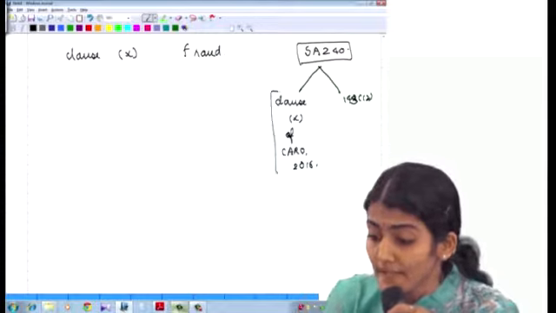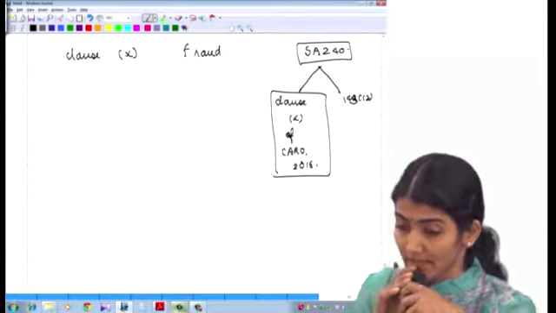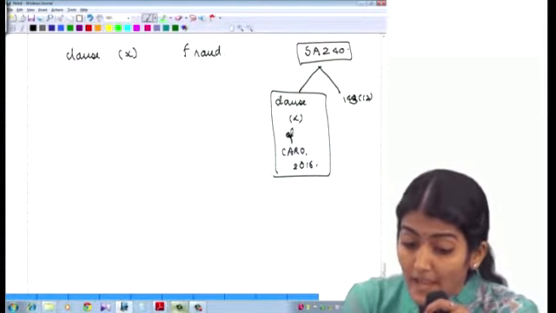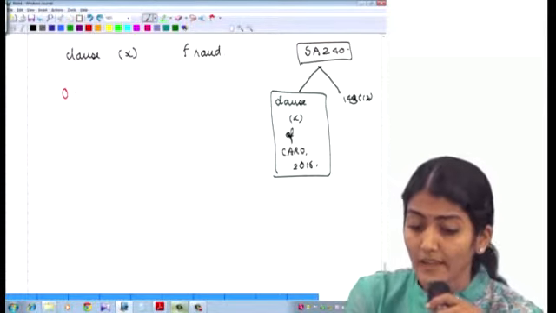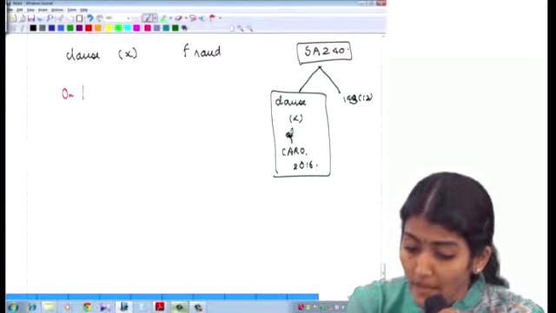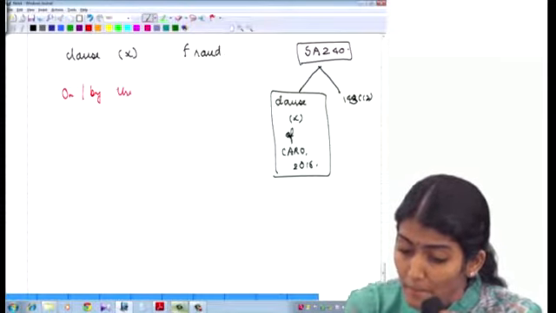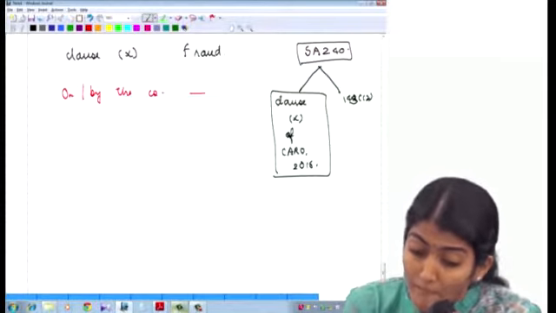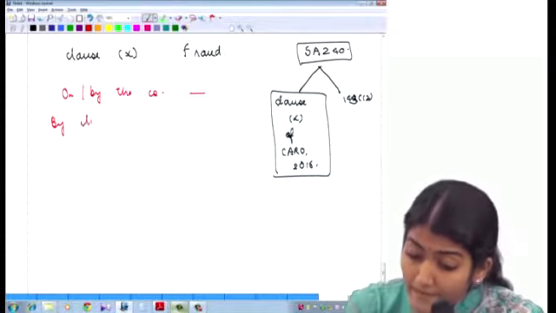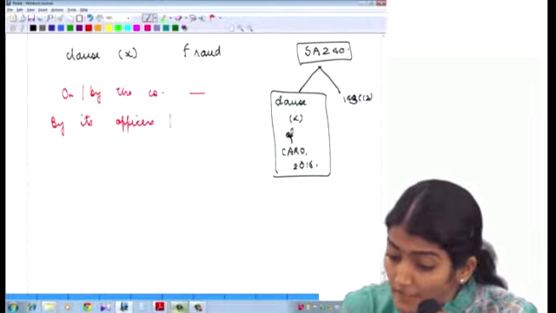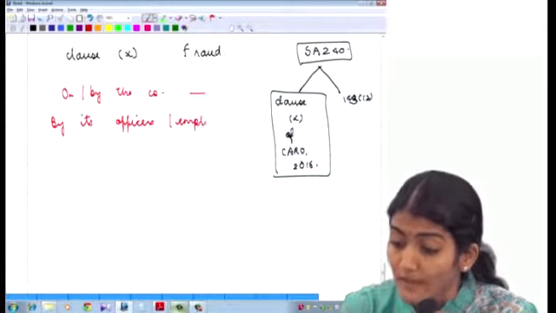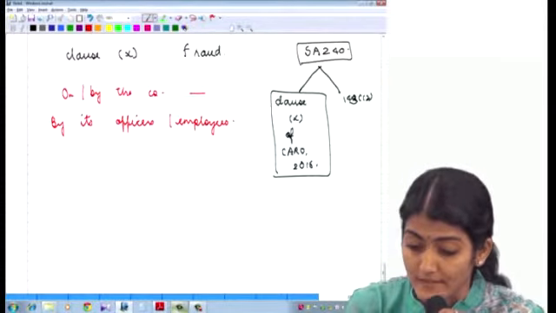Right, so clause 10 of CARO 2016. What does it say? Any fraud on the company or any fraud by the company, new entry, by its officers or employees. So external frauds are not covered in CARO 2016.